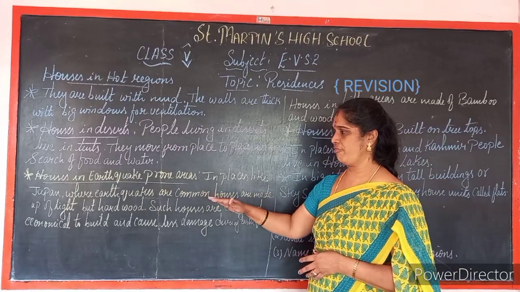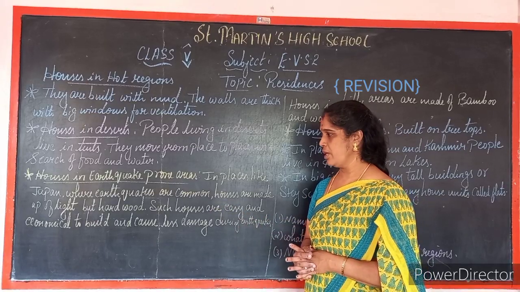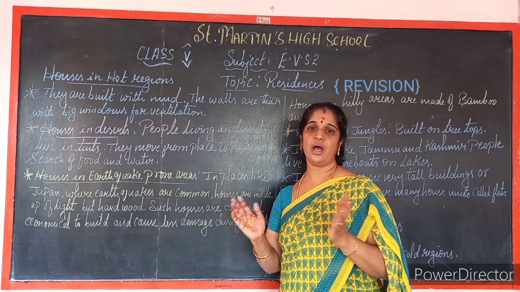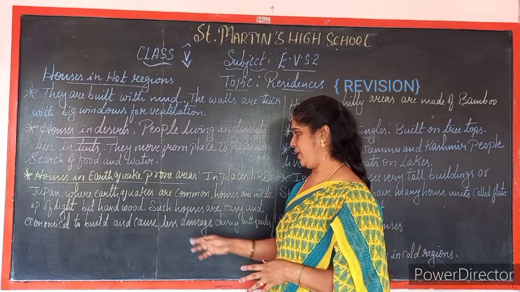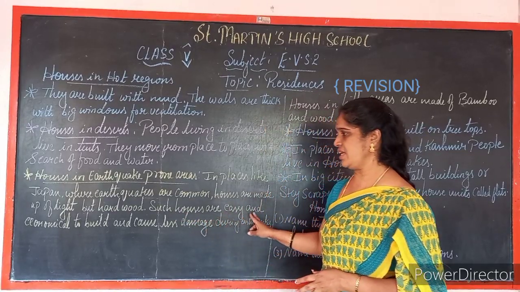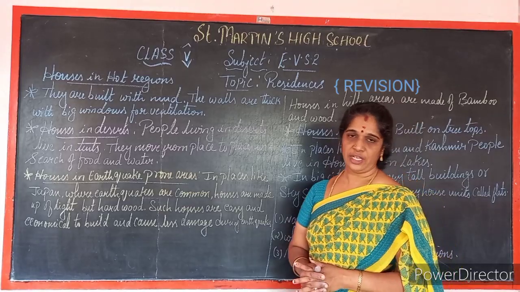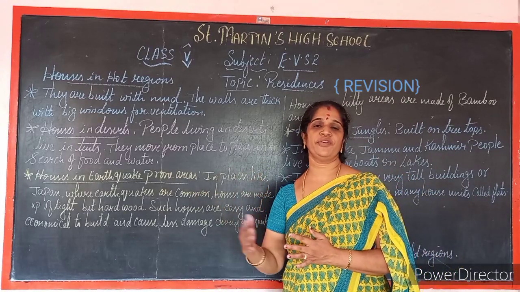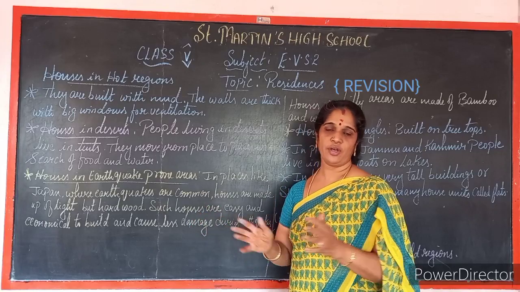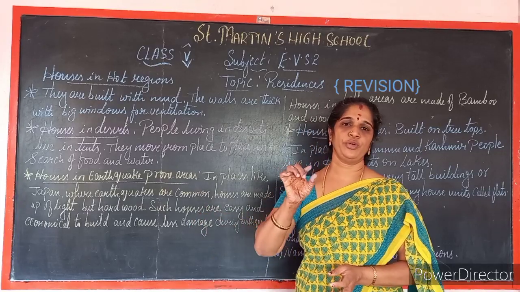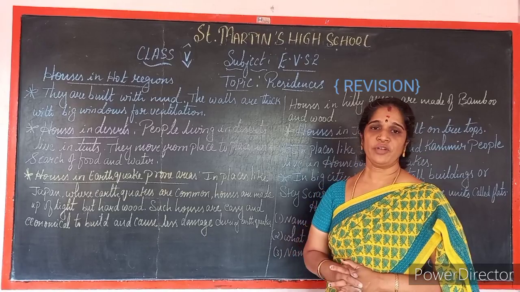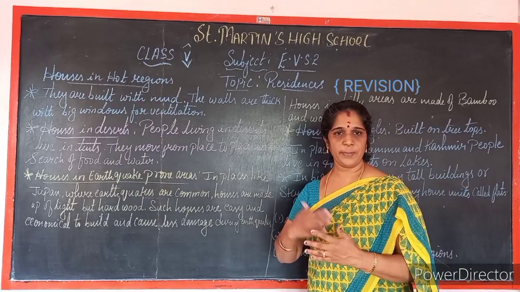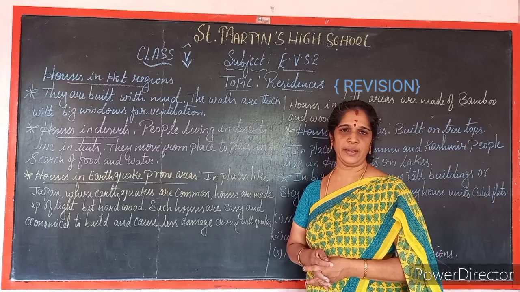Houses are made of light but hard wood. Such houses are easy and economical. Economical means we are not supposed to spend more money on such houses, because it will be light but the wood will be hard. If earthquakes occur frequently, can they keep constructing houses frequently?